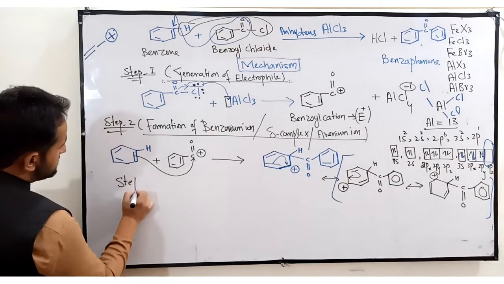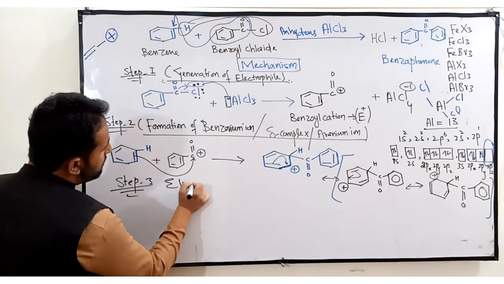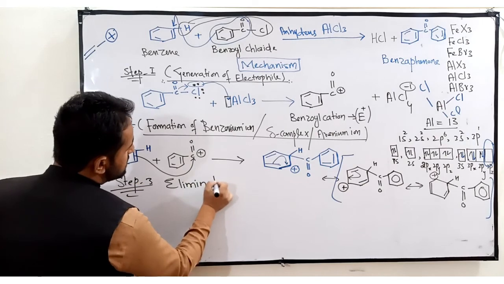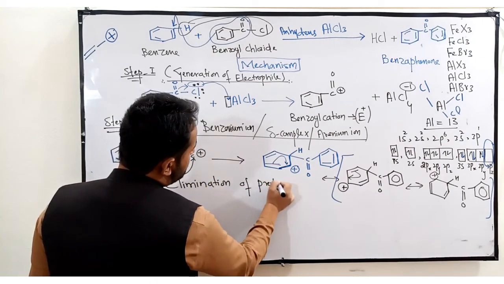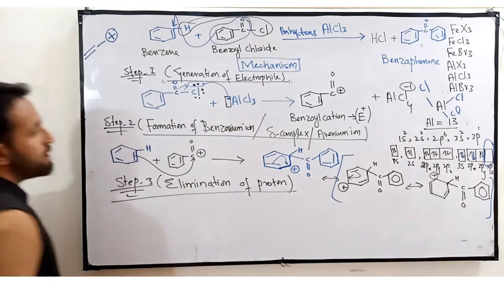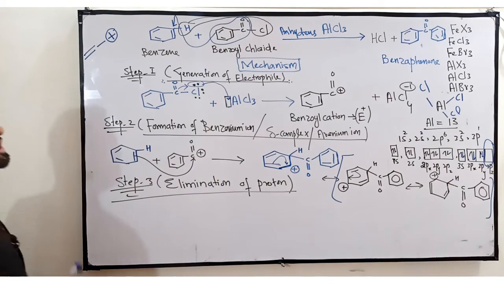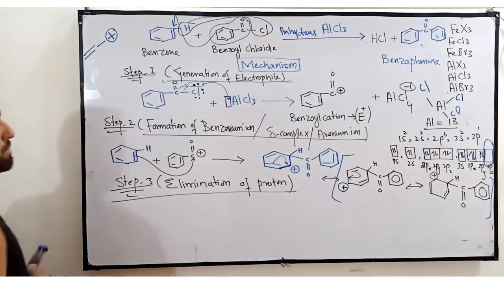Now this is step number 3, which is known as elimination of proton. Elimination means removal of proton. Understand, everyone? In this step, one proton will be eliminated. Why? Because it will regenerate the conjugation present in this molecule.